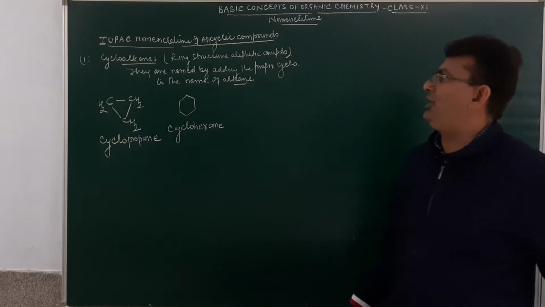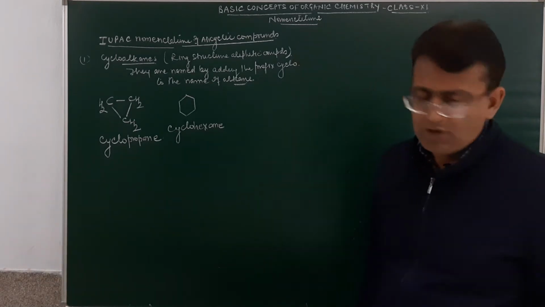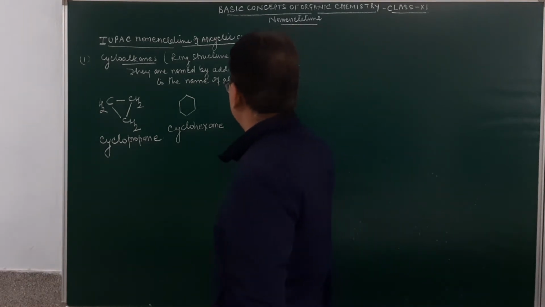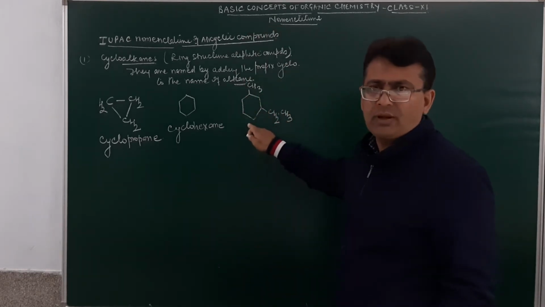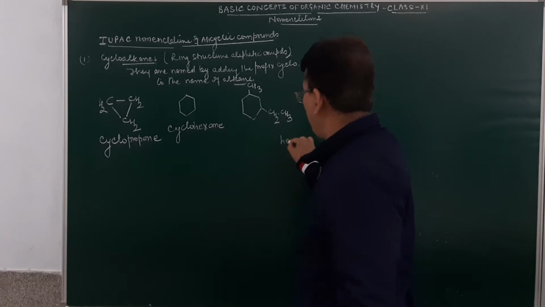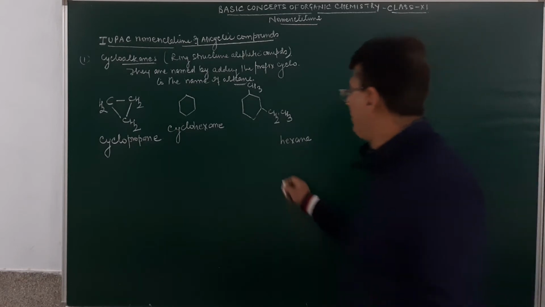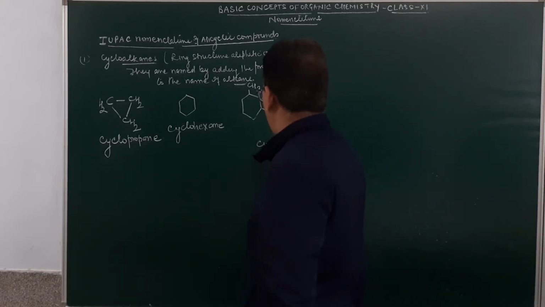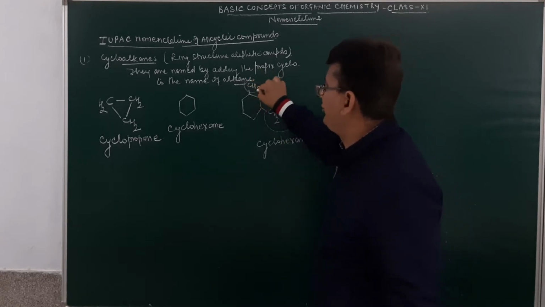Now in the naming of cyclo compounds, we'll try to implement the rules which we have done earlier. Suppose we have got this compound. This is CH3. And then over here we write down the group CH2 and CH3. Now see very carefully. This is a ring structure. So what will be the name over here? This will be hexane. Is it present in the form of a ring? Yes. So this will be cyclohexane. Now, this is a substituent and this also is a substituent.